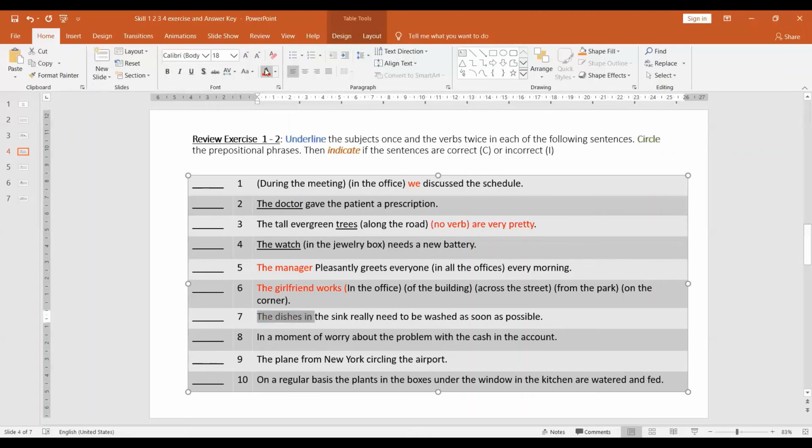Okay, the dishes in the sink really need to be washed as soon as possible. We have the subject, the dishes, and we have the verb. Which one is the verb? Here, need. Need is the verb, and we have the prepositional phrase in the sink. I think that's it, eh? That's all the prepositions.